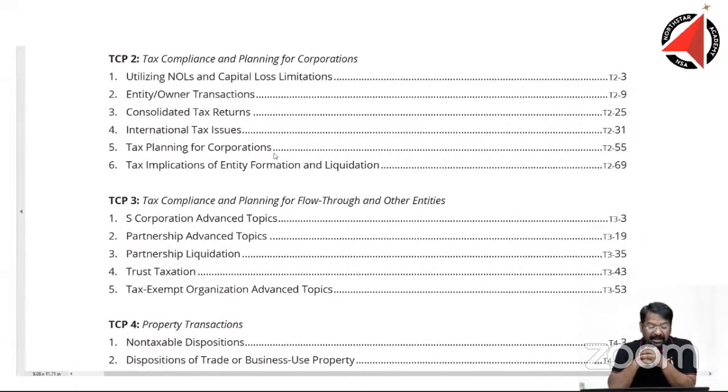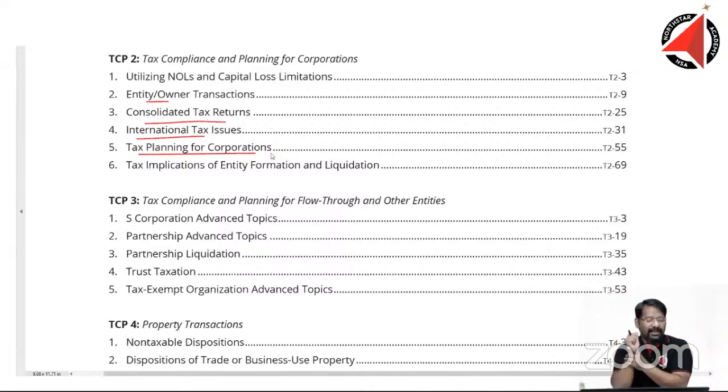Tax compliance and planning for corporations. So here we are talking about capital loss limitations, equity owner transactions, consolidated tax return, international tax issues, tax planning for corporations, C corporation and S corporation, and tax implications of entity formation and liquidation. Most of these, at least in bits and pieces, were there in the old syllabus of regulation. In the new, of course, if it is there, then it will become pure duplication.